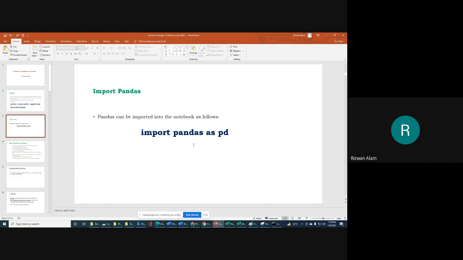We don't want to write the whole word pandas every time, so it is a common practice to simply write pd. Importing pandas as pd means that whenever you use pd after this statement in your editor, it will represent the pandas library. You don't need to write the whole word pandas.